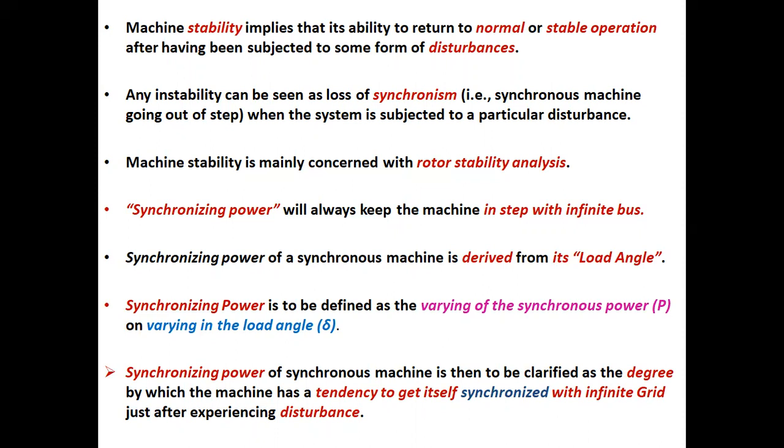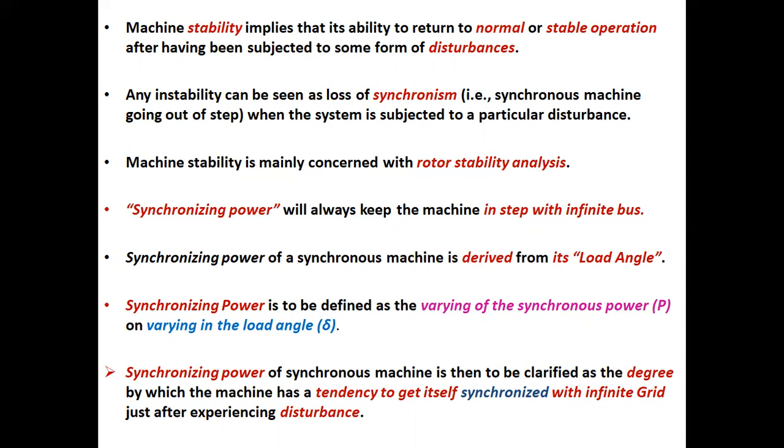Synchronizing power will always keep the machine in step with infinite grid. Synchronizing power of a synchronous machine is derived from its load angle. Synchronizing power is defined as the variation of the synchronous power on varying the load angle, delta.